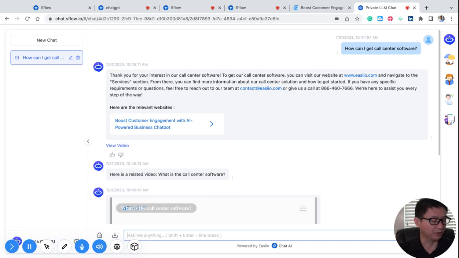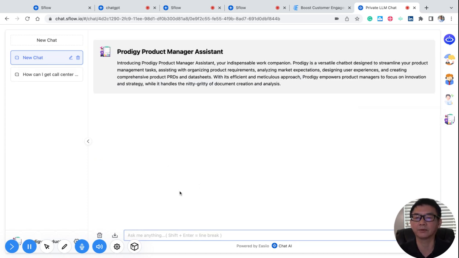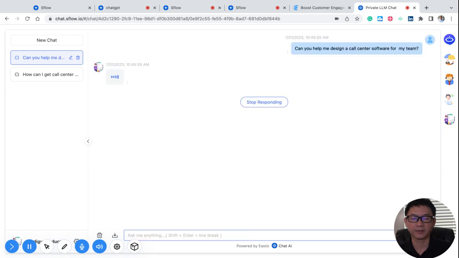And also, for example, I'm going to try this product manager assistant. I can use a different bot, and then I'm going to ask it to help me design a call center software for my team. So this is more technical and more specific. Let's see how it works.